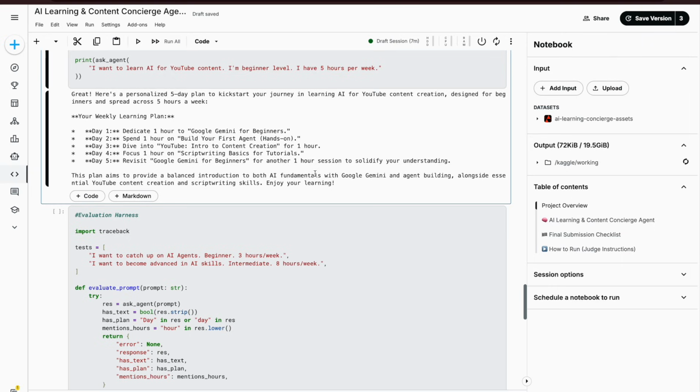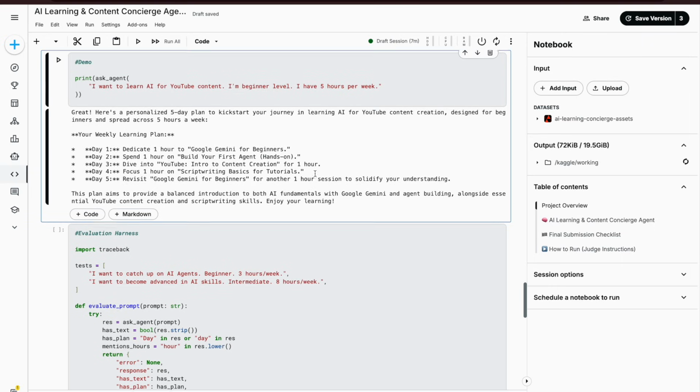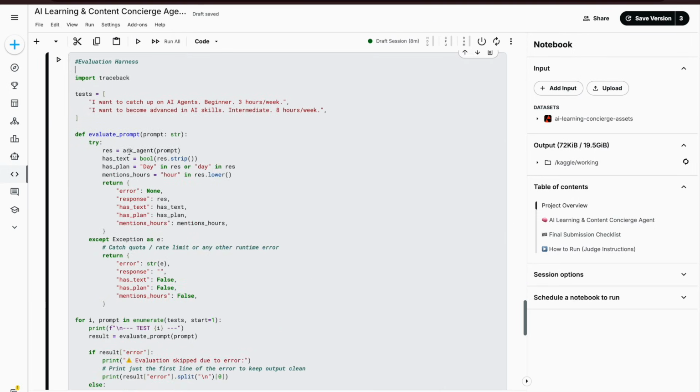Enjoy your learning. This basically is not just a weekly learning plan, but it also provides a friendly explanation. That was a part of our instruction to provide a structured plan along with a friendly explanation to it. Next, we'll do an evaluation harness.